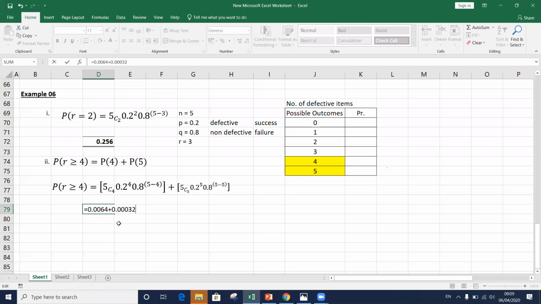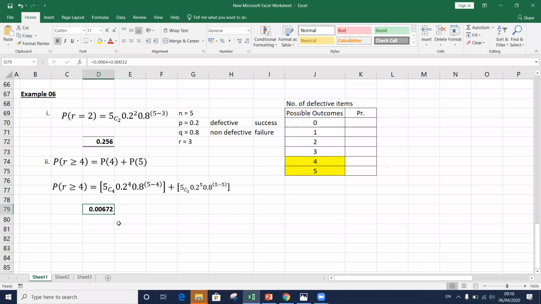The calculator shows it differently, not 3.2; to the power minus 4 means there should be four zeros. Right. So our final answer should be this. 0.00672.